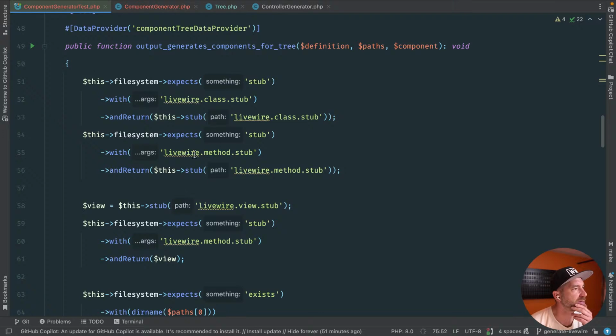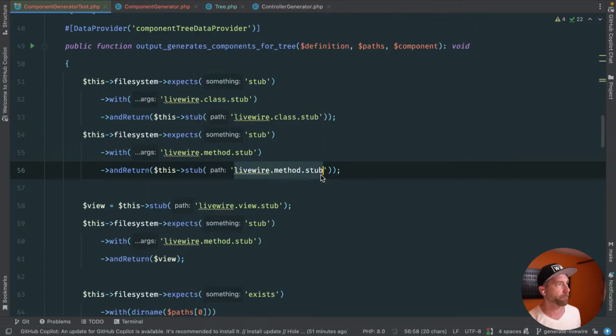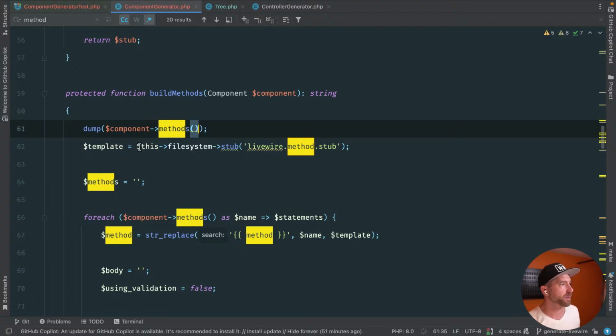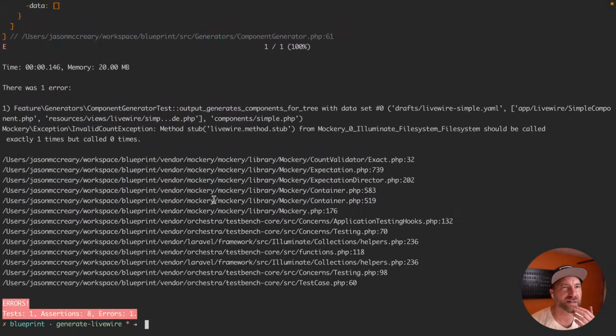So we say stub expects Livewire method stub. This is a real file. Yep, it's there. Livewire method stub expects it to be called once. What? This is why I was working on that mockery thing. I need to finish that. This is weird. Output generates true.